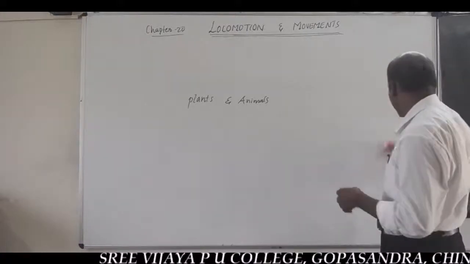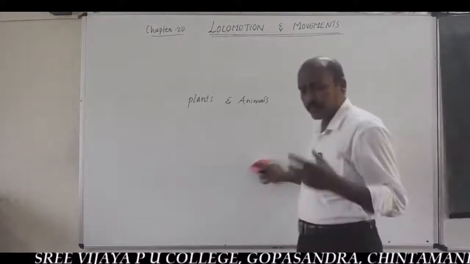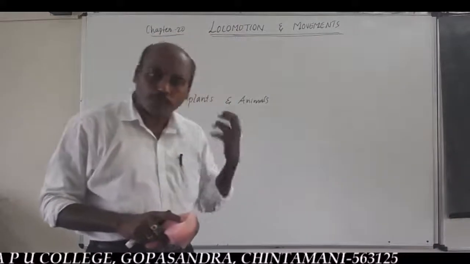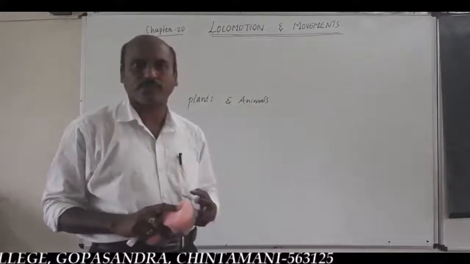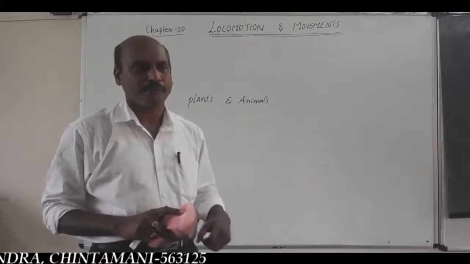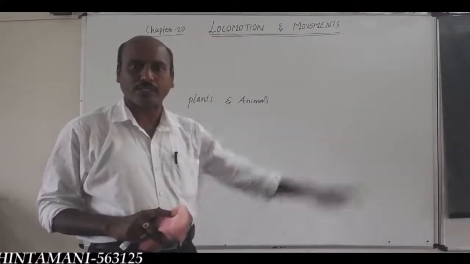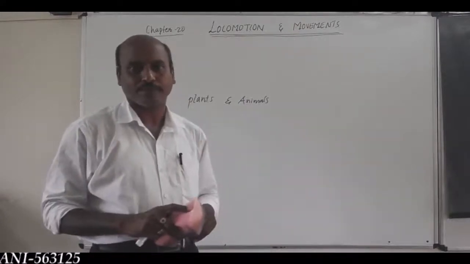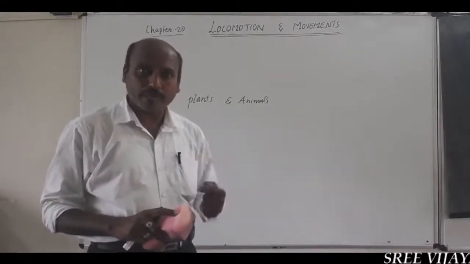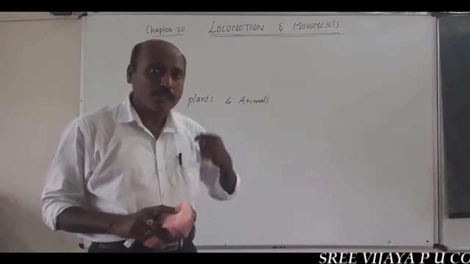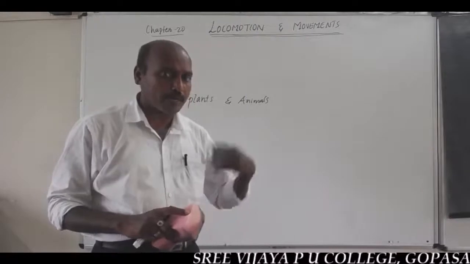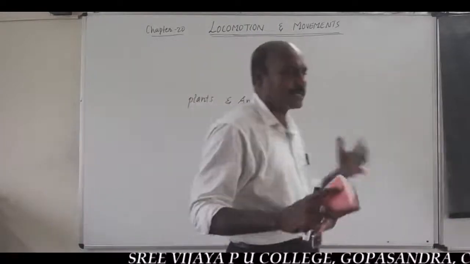But here is one wonderful piece of information: do plants show movement? Yes, plants may also show movements. For example, movement of plant branches, movement of leaves, and also movement of organic solutes from one tissue to another tissue, from one part to another part. Simple example, ascent of sap.